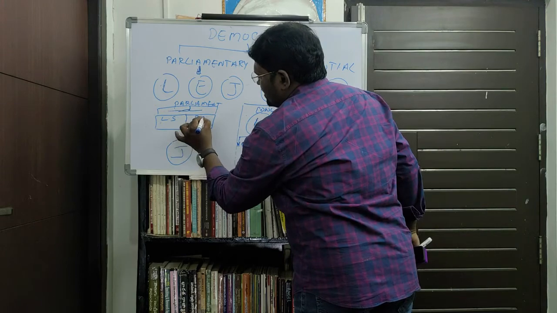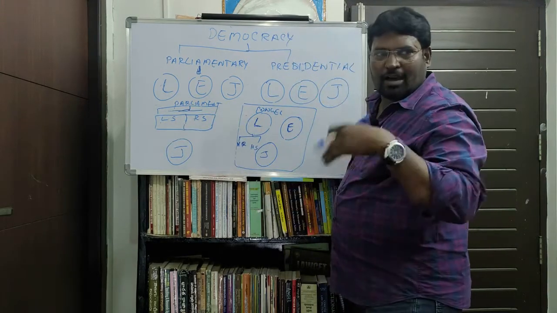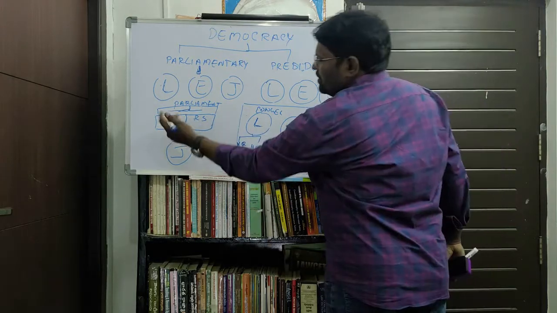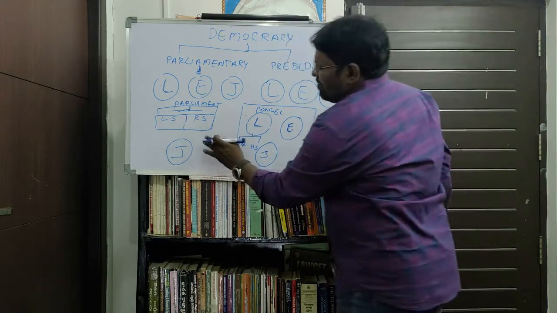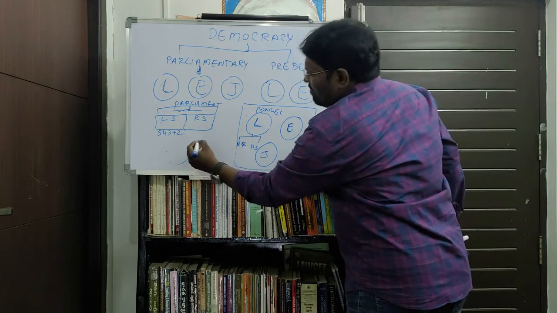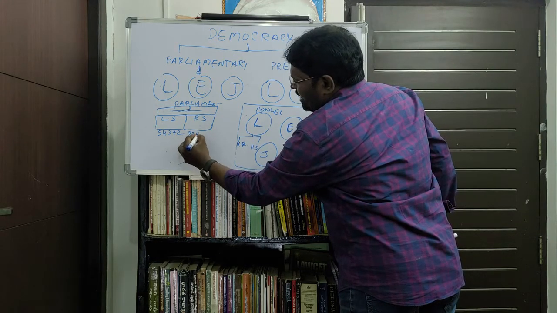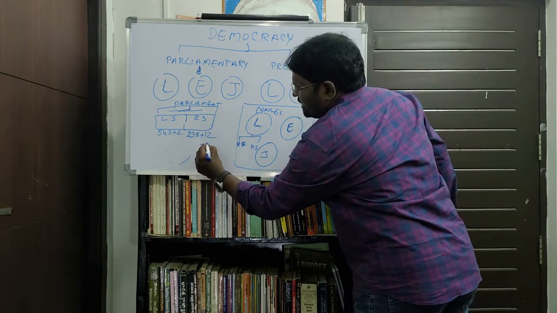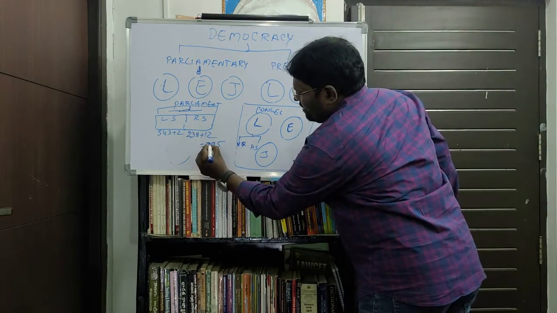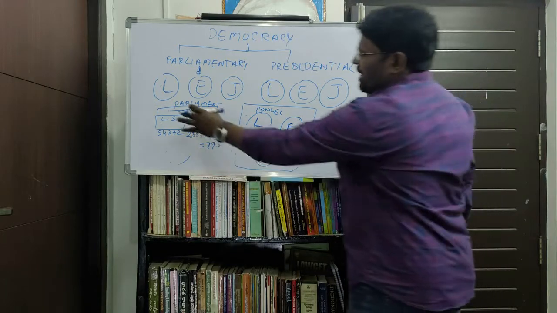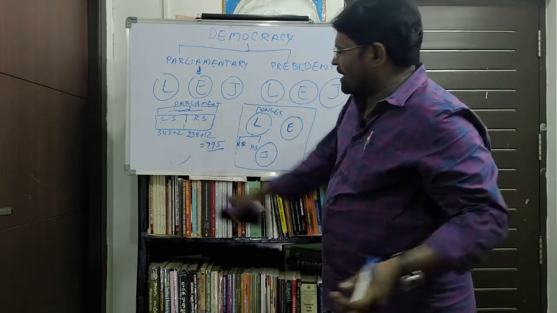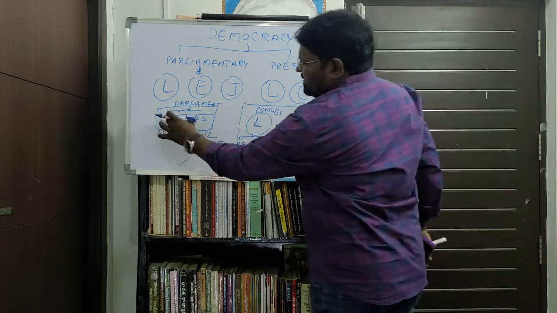Lok Sabha is also known as the lower house, Rajya Sabha as the upper house. The total members in the Lok Sabha are 543 plus 2, in the Rajya Sabha 238 plus 12, and the total is 795. These 795 members participate in making laws in Parliament.